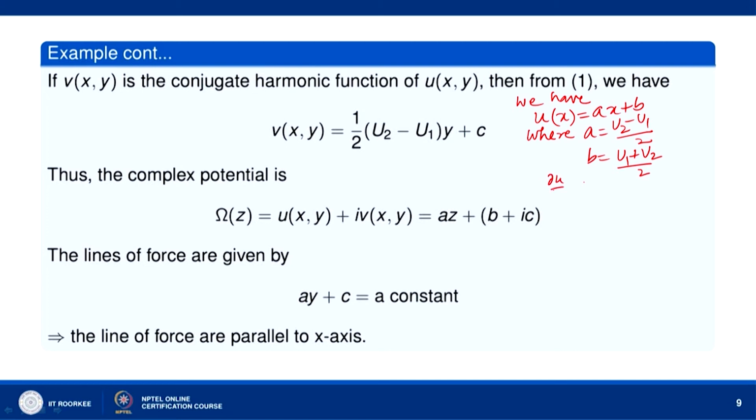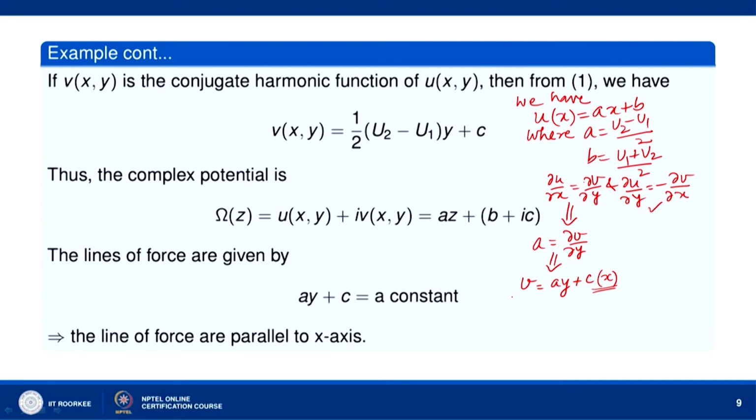So, u_x is equal to v_y and u_y equal to minus v_x. So, let us first use this equation. So, u_x is equal to a. Okay. So, a is equal to v_y. So, this implies v is equal to ay plus some constant of integration, which will be a function of x. So, let us write C(x). Now, we will make use of this equation to determine this unknown function of x.